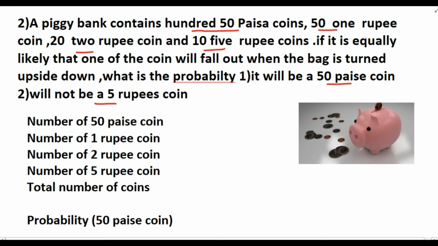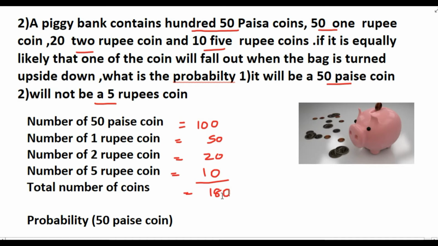So the number of 50 paisa coins is 100, the number of 1 rupee coins is 50, the number of 2 rupee coins is 20, and the number of 5 rupee coins is 10. The total number of coins, adding all of these, is 180.